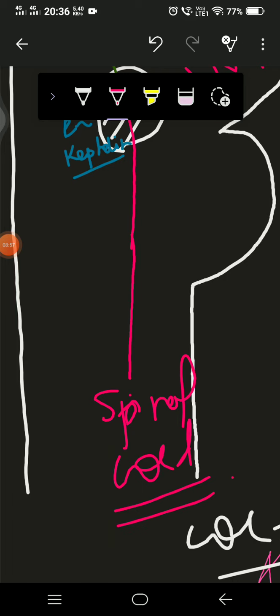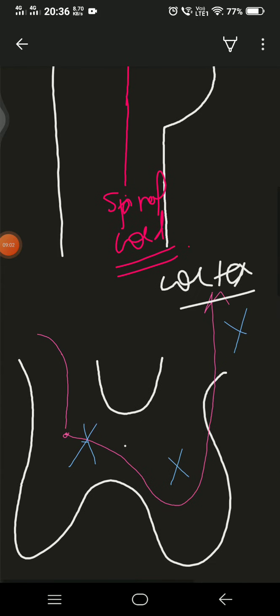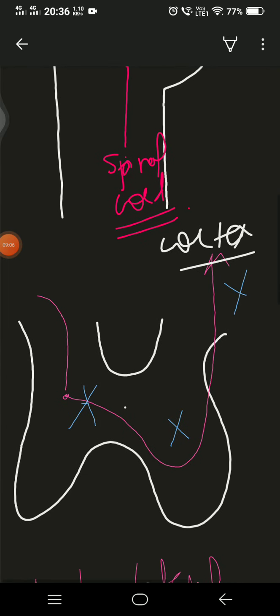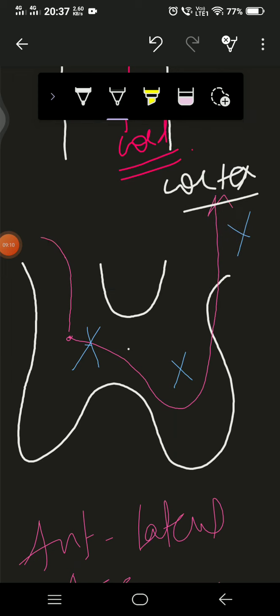Okay, next page I'm going to draw one spinal cord section, how it's going to act, right? Okay, let me draw it here only. See, this red fiber which is coming here, it will stimulate one neuron, okay.